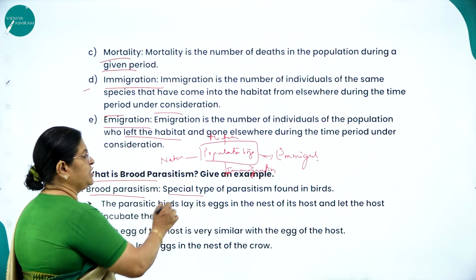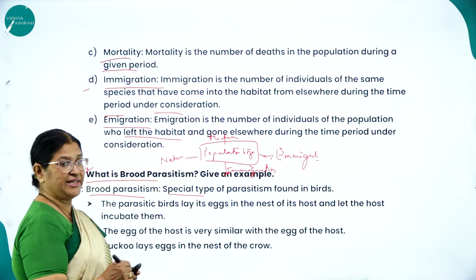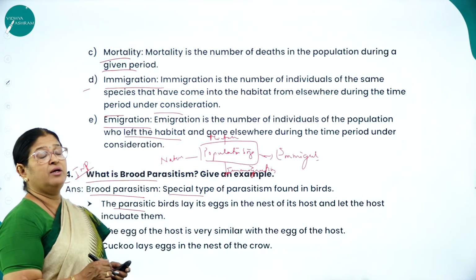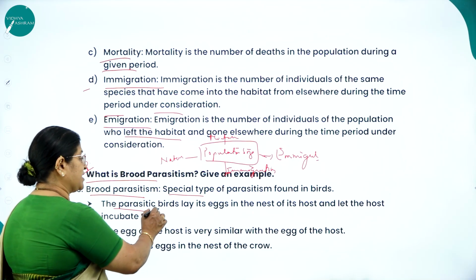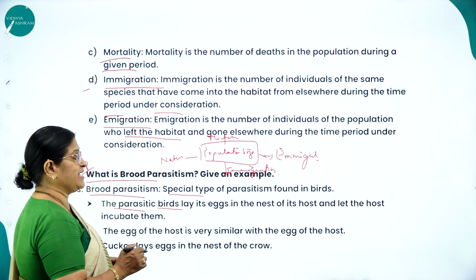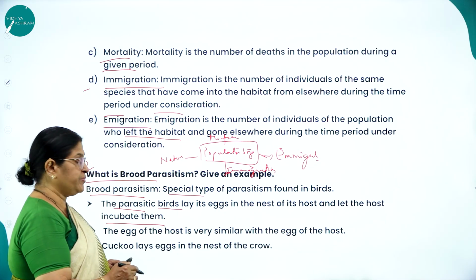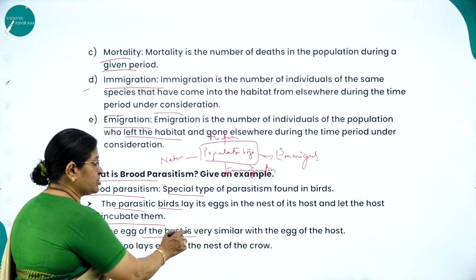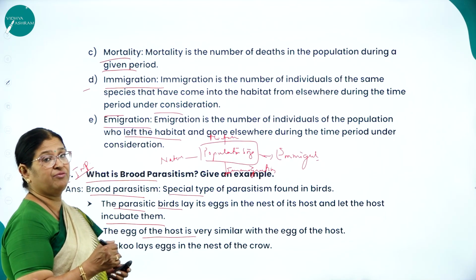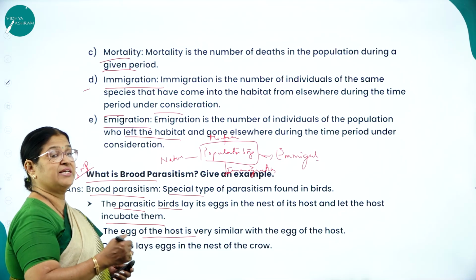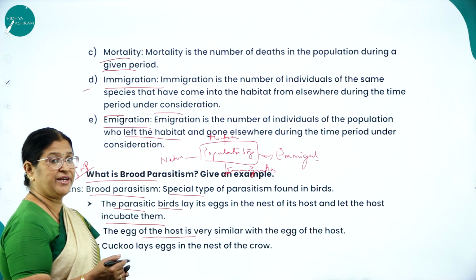Brood parasitism is a special type of parasitism found in birds. Why is it called brood parasitism? Because the parasitic bird lays its eggs in the nest of its host and lets the host incubate them. The egg of the parasite is very similar to the egg of the host, so the host bird will think that it is its own egg and it will incubate it and hatch it.